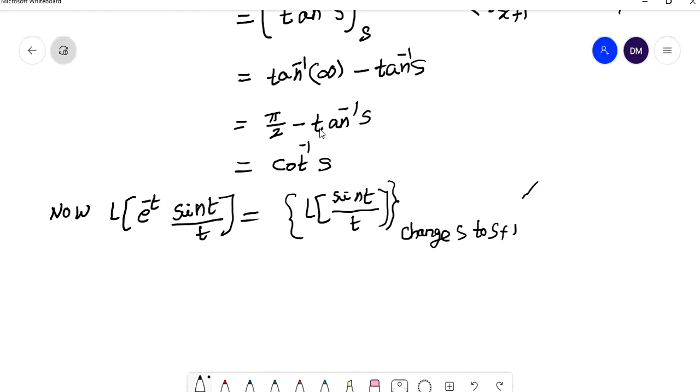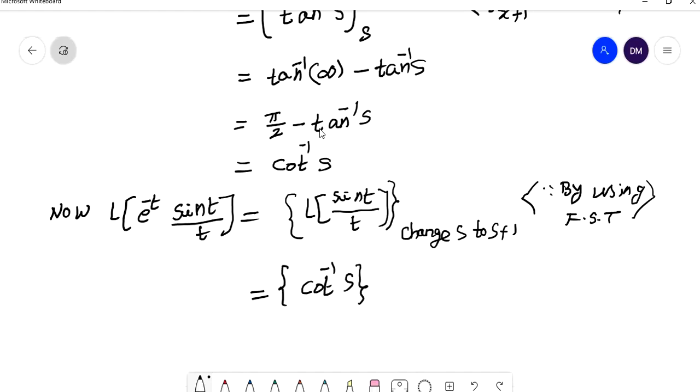What is the property I have used here? By using the first shifting theorem. So L of sin t by t is cot inverse s, and here you change s to s plus 1.